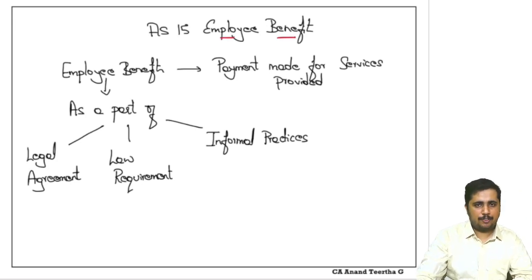This is AS 15, which talks about employee benefits. A lot of students have asked me about the revision of this particular accounting standard. So here it goes, whereby we'll try to cover all the factors related to this. I'll try to explain some of them with examples so that we are able to understand it, and ultimately, let us take up some questions so that we are able to summarize and conclude whatever we have studied from the standards point of view.